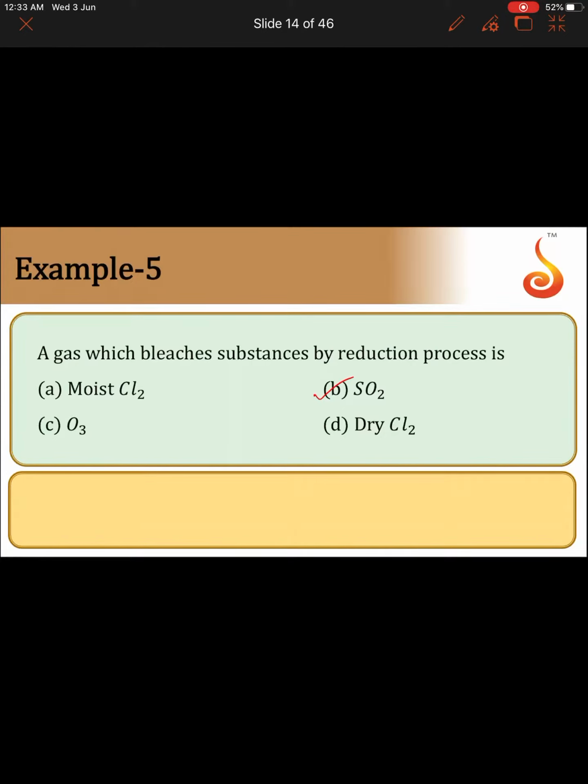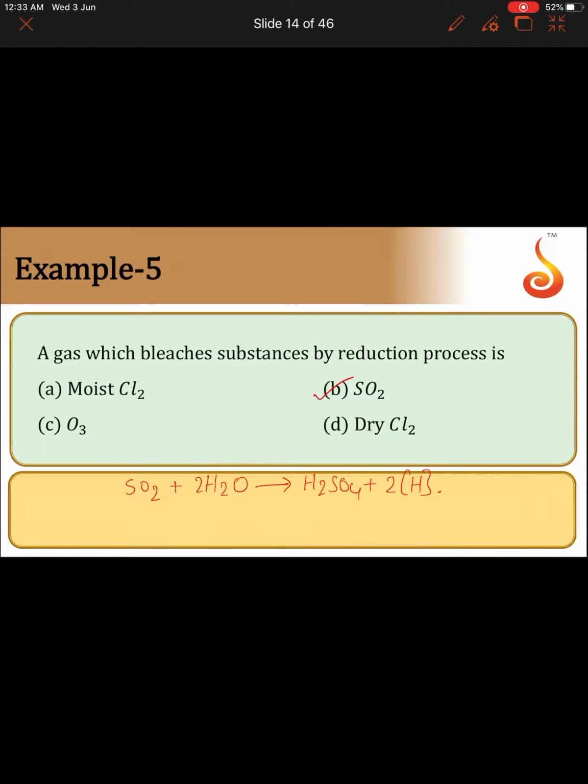In presence of moisture, SO2 liberates the nascent hydrogens and SO2 will get converted to H2SO4. These nascent hydrogens will convert the vegetable coloring matter to colorless vegetable matter.